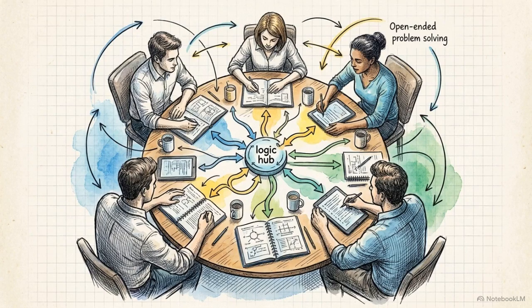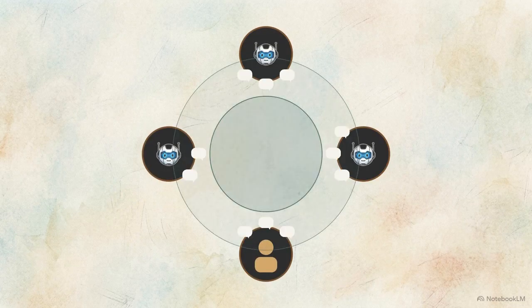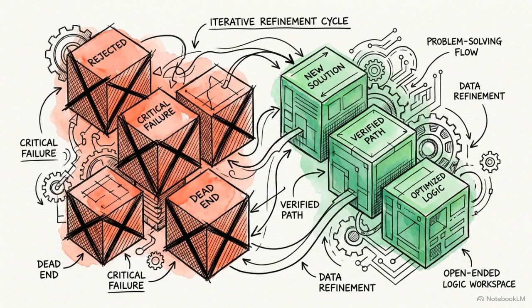Then there is AutoGen. It abandons rigid pipelines entirely, building its framework around dynamic, multi-agent conversations. Here, you establish a chat environment. You define user proxies and agents around a central, open conversational hub to facilitate natural language problem-solving. Instead of following strict edges, the agents use natural language to iteratively critique, brainstorm, and refine solutions together. This provides unmatched flexibility for open-ended problem-solving.